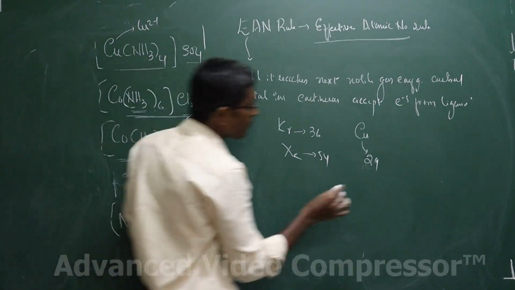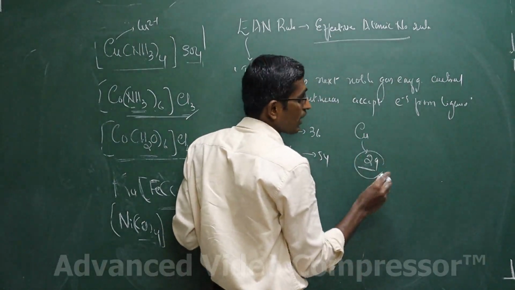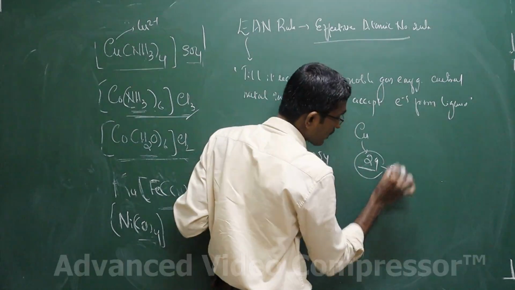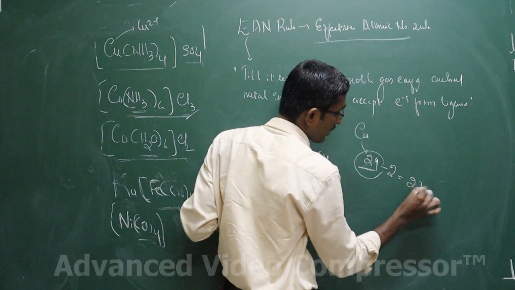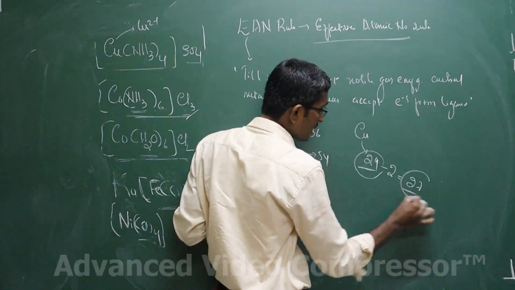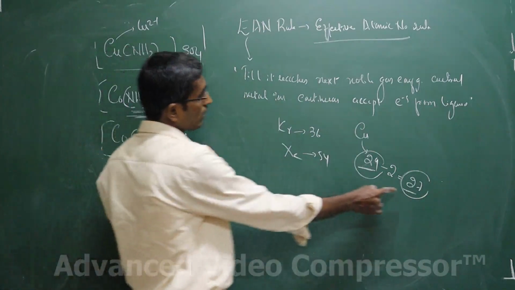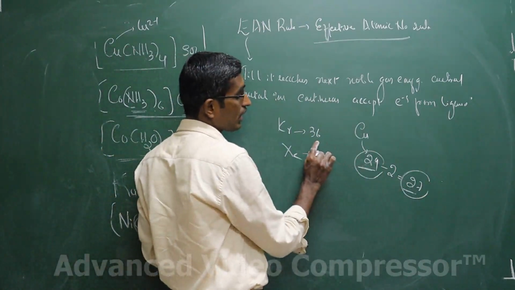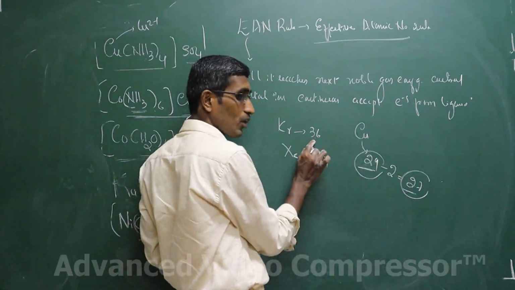So the atomic number is 29, that means it has 29 electrons, but it has lost 2 electrons during the formation of the complex, that is 27. So now, to reach 36, how many electrons does it have to accept? It has to accept 9 electrons. 9 electrons have to be accepted by the copper.